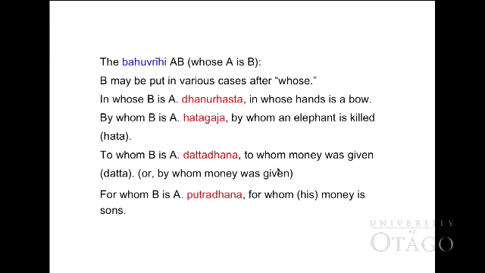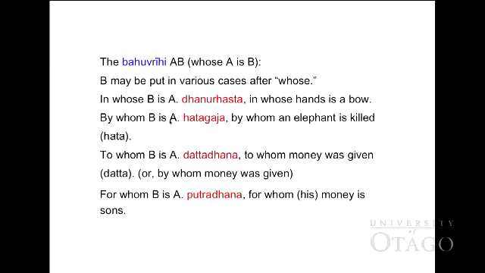The Bahuvrihi whose A is B. B may be put in various cases after whose. Whose B is A. In whose B is A, Danu Hasta, in whose hand is a bow.